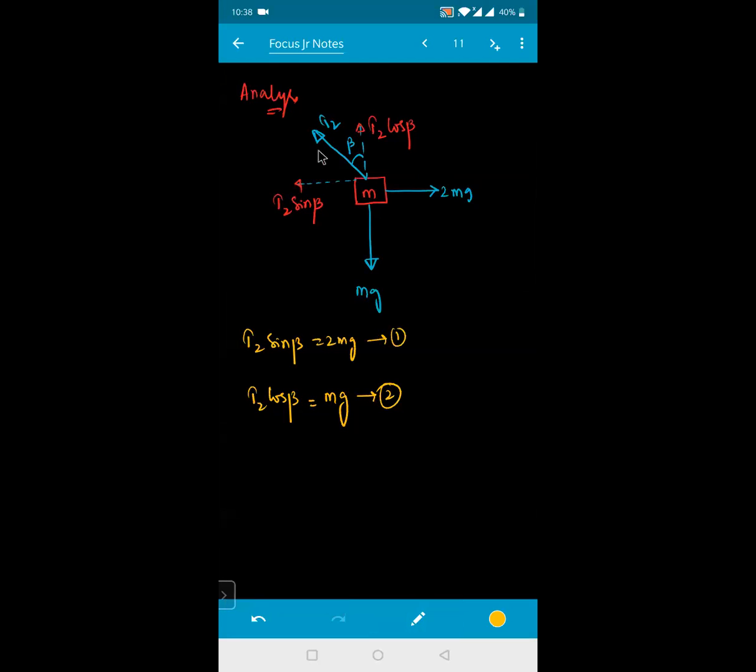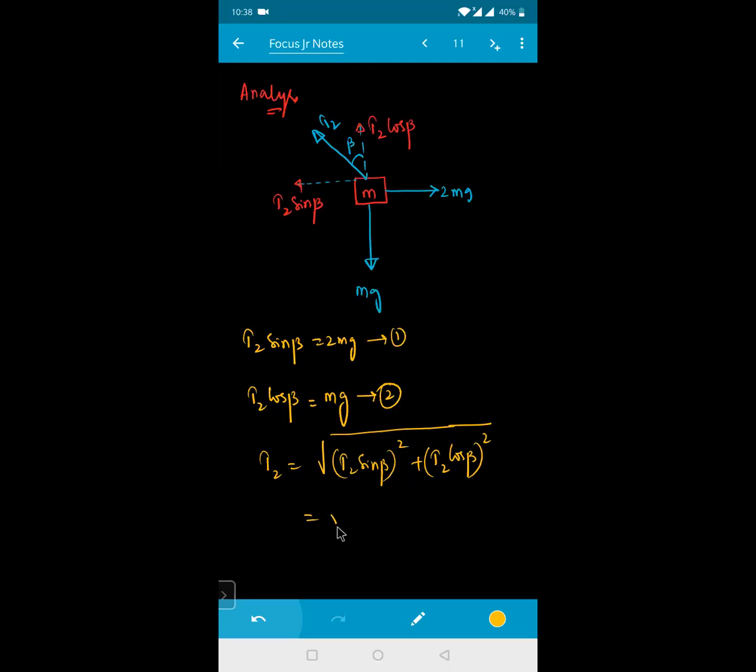Now, can I calculate the value of T2, beta? This T2 will be equal to, by Pythagoras theorem, since the angle between these two vectors is 90 degrees, the square root of T2 sin beta whole square plus T2 cos beta whole square.